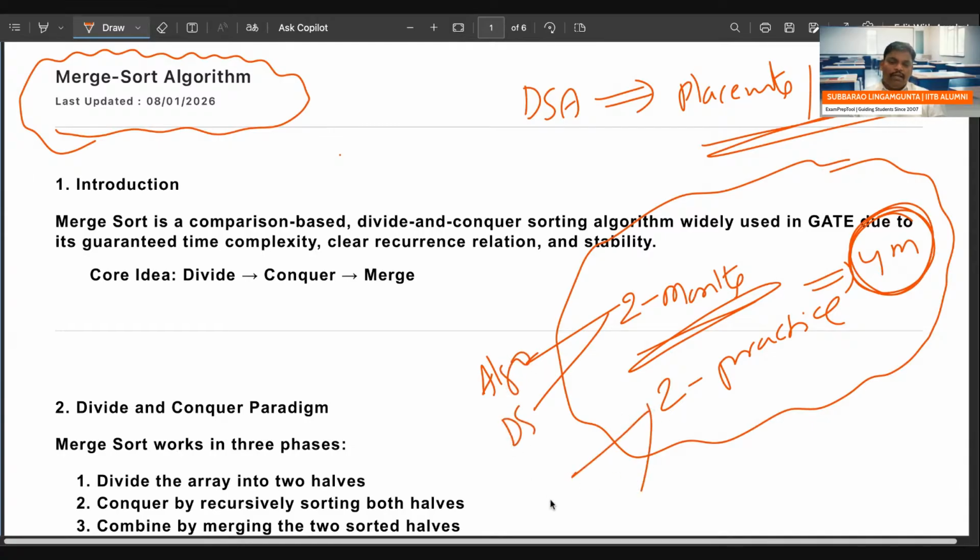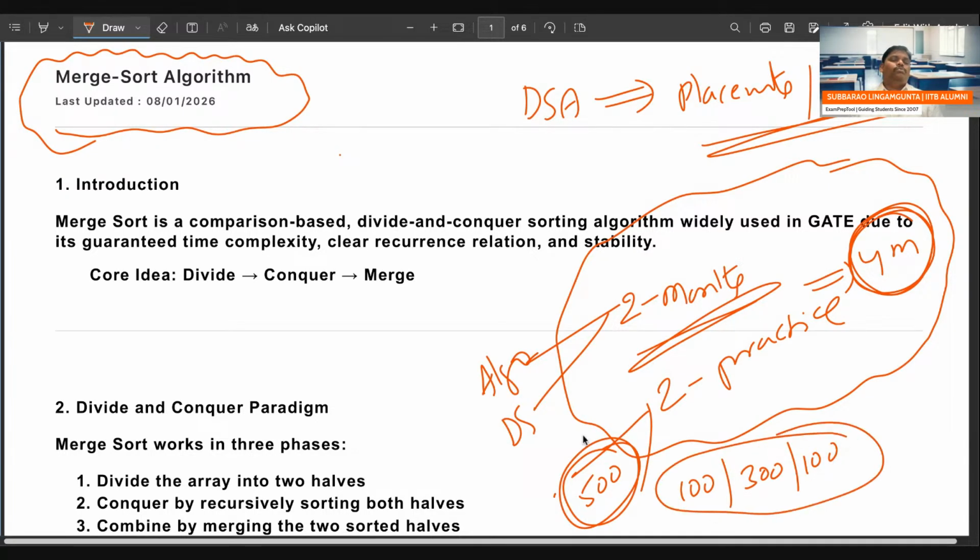In the 2 more months, we will do 500 practice problems. Small problems are 100, medium problems are 300, and tough problems are 100 more. Totally 500 problems will be done. If we can do this, this DSA will be successfully completed.